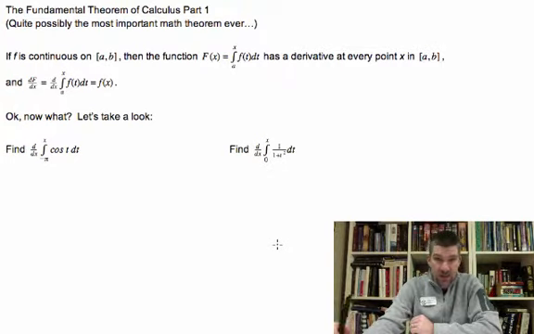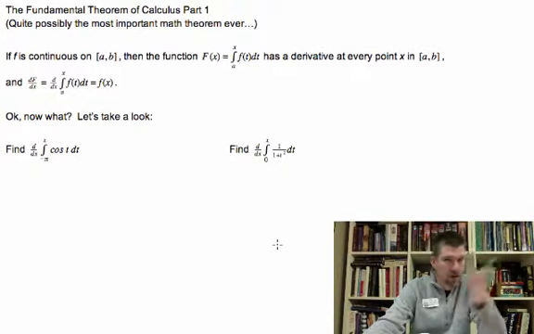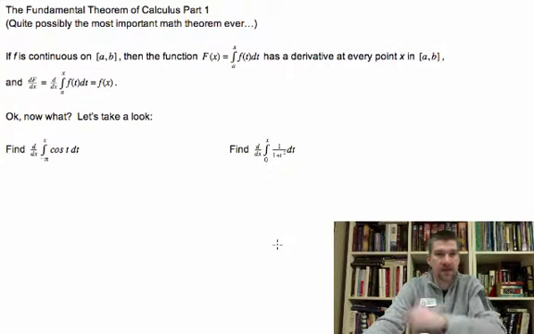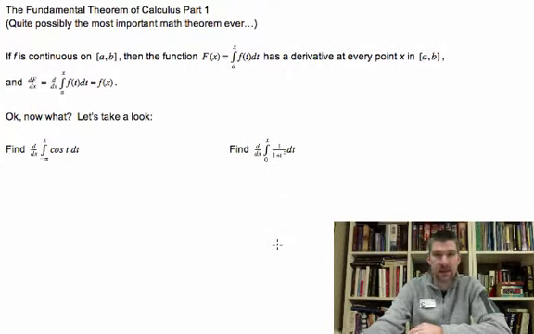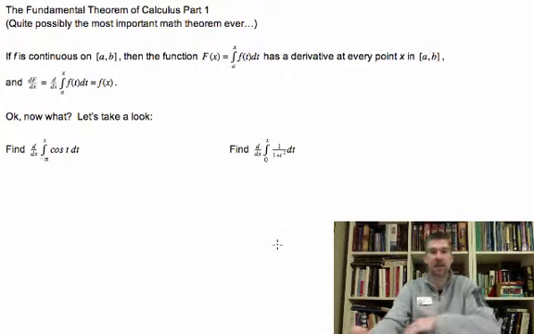And so here's the deal. The first part says that the definite integral of a continuous function is a differentiable function of its upper limit of integration. Okay? And then it tells us what that derivative is. All right, you might need to back up and rewind that again. But what we're saying is, if we've got a continuous function, we can integrate, and that upper limit of integration becomes the differentiable function. How does that look in real life?